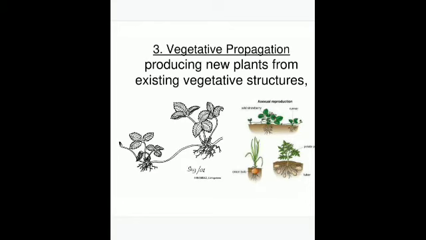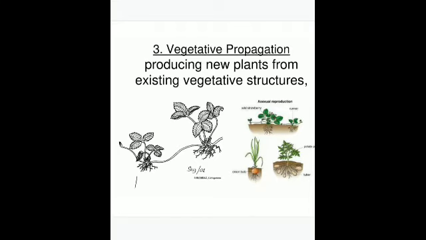So talking about the vegetative parts, that is the roots, stems and leaves of a plant, it is a means of asexual reproduction, and these can also help in producing new plants. So it is a type of asexual reproduction, and the vegetative parts which are involved, whether it be the stem, leaves or root, are known as propagules.